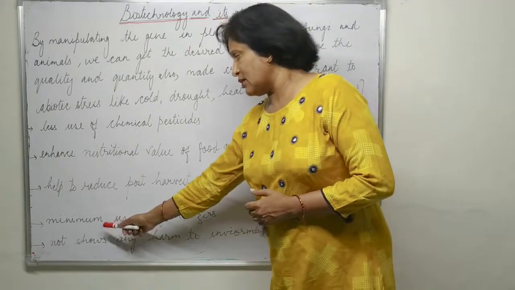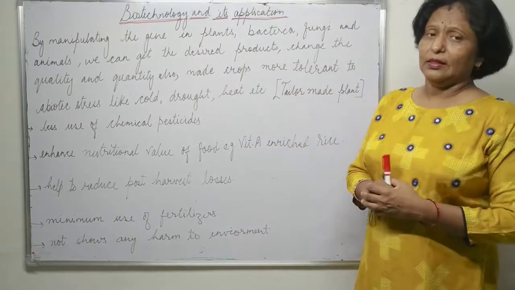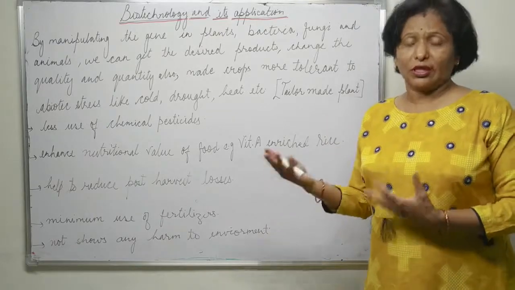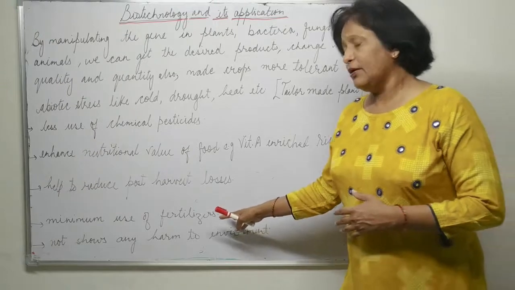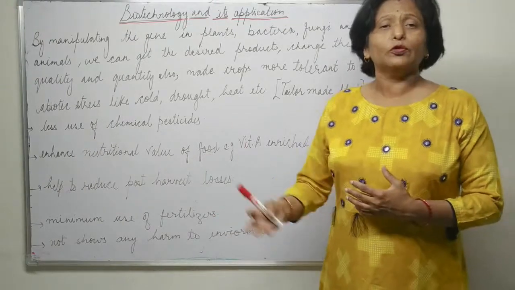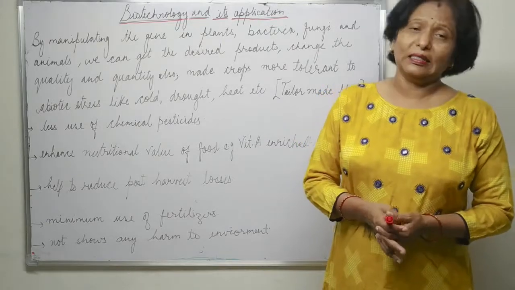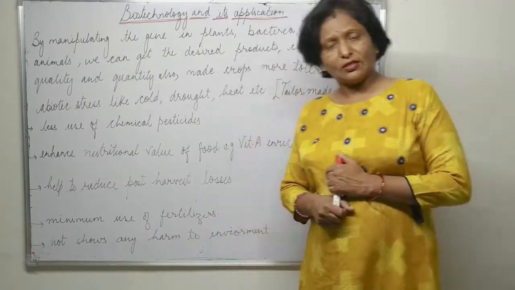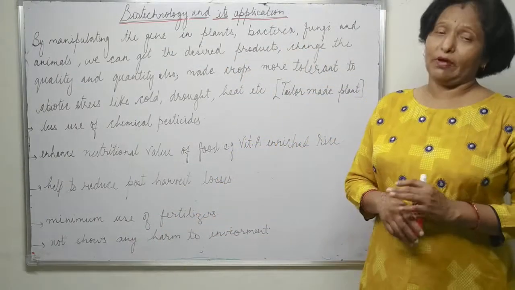The last thing is the minimum use of fertilizers, because we have changed their genetic makeup in such a way that they are able to absorb the minerals from the soil easily. So there is minimum use of fertilizers, and they do not cause any harm to the environment.